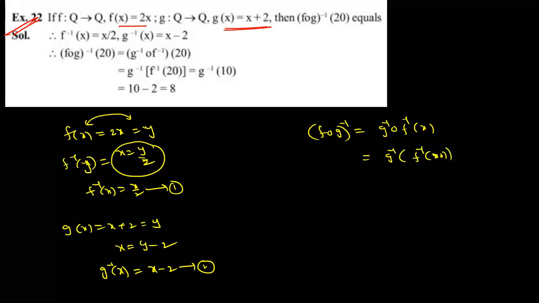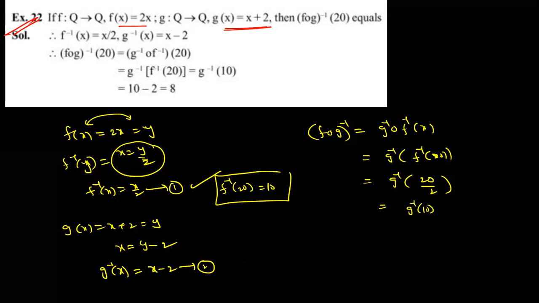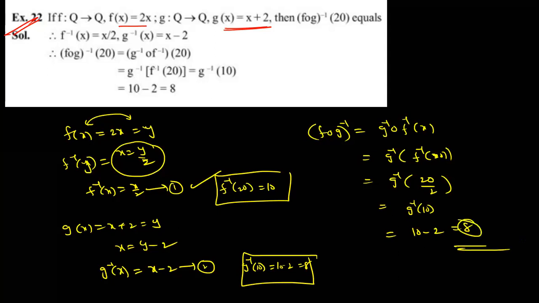20. Question directly. f inverse of 20, anyone? How much? 20 by 2. See carefully. In this case, f inverse of 20 is equal to 20 by 2, which means 10. Okay, so g inverse of 10. So g inverse of 10 is how much in this case? 8. So finally, what is the answer? 8.